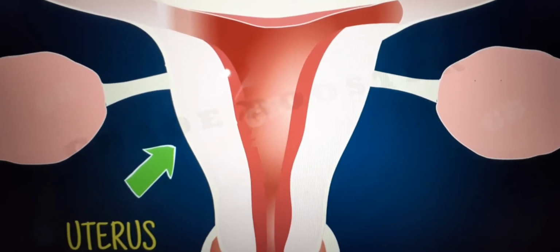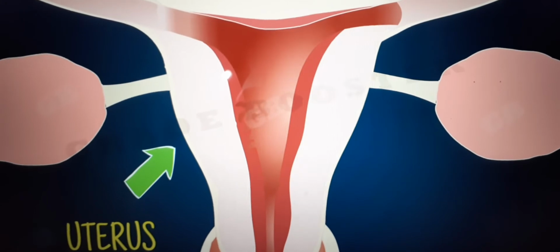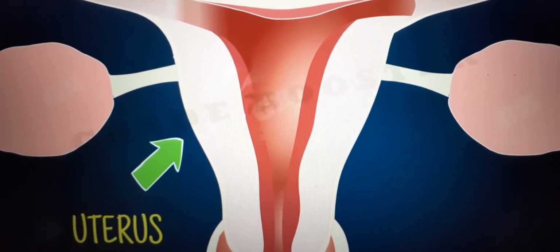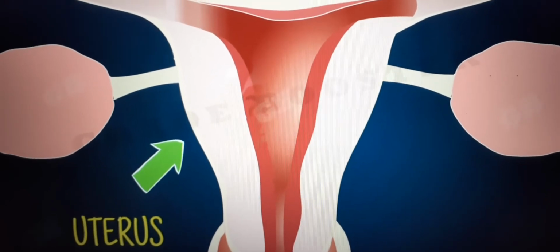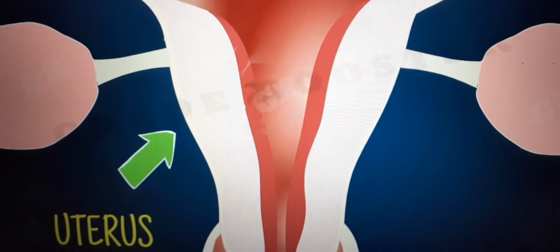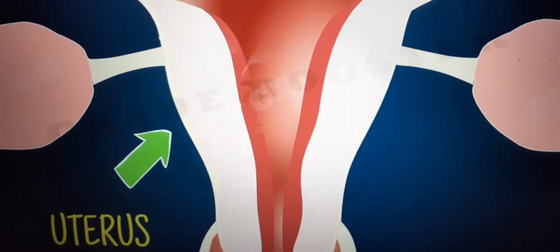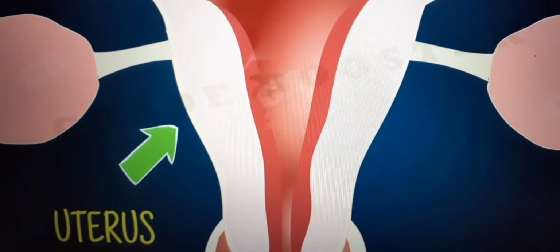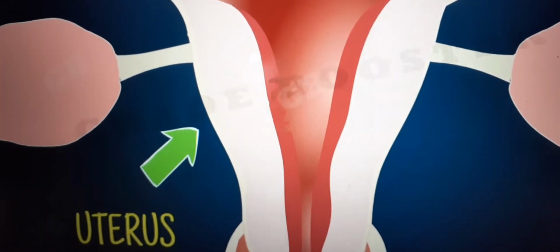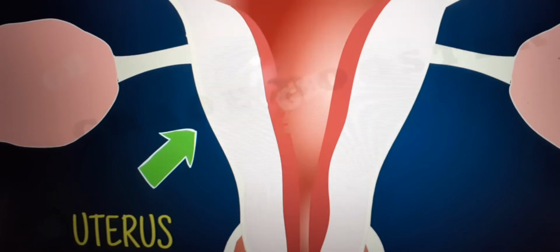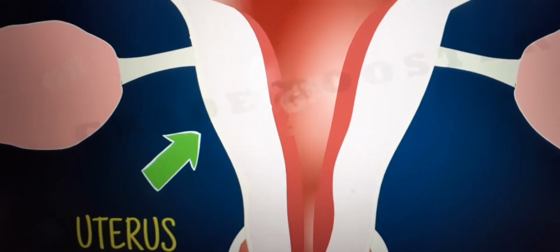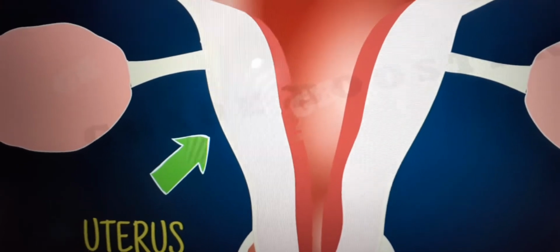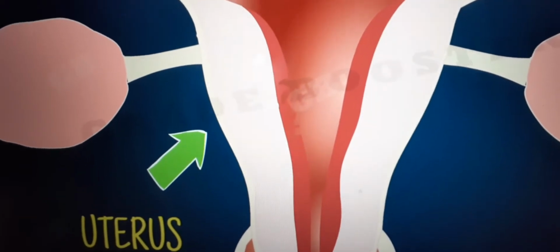Uterus. The uterus is a muscular, elastic, sac-like structure. The walls of the uterus have three layers named the outer perimetrium, the middle myometrium, and the inner endometrium that lines the uterine cavity. The endometrium, the inner layer of the uterus, undergoes cyclic changes during the menstrual cycle, while the myometrium exhibits strong contractions during the delivery of the baby.